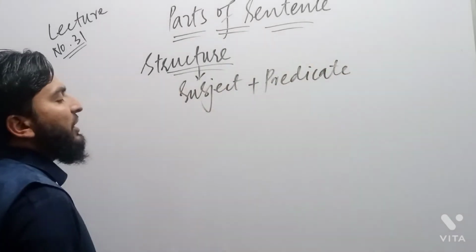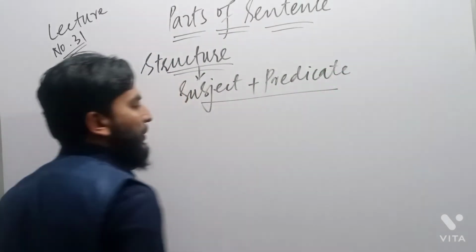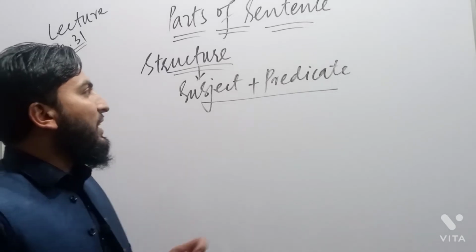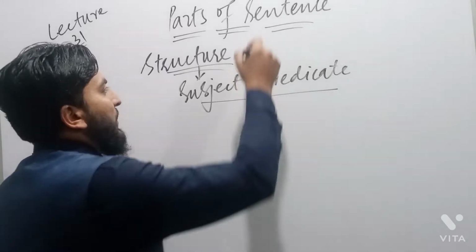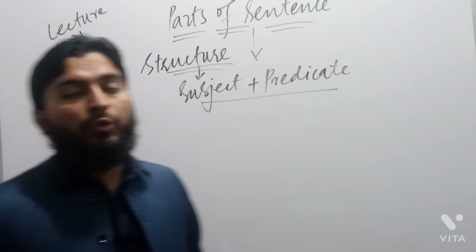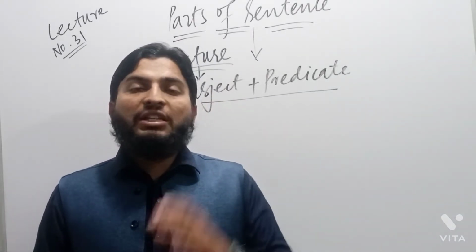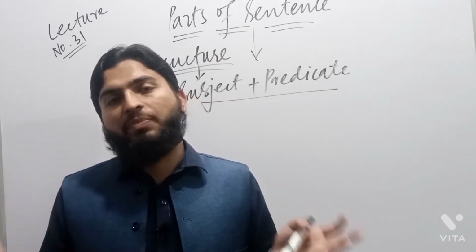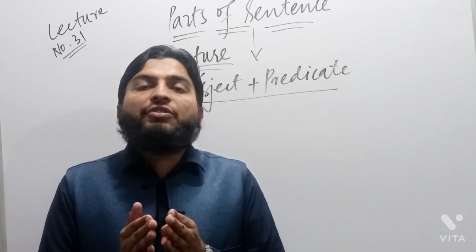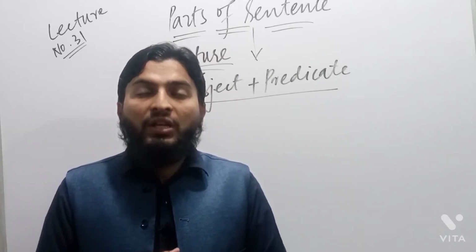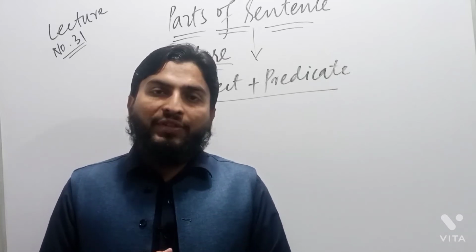These two are the parts of a sentence. So if we call the combination of words a sentence, there must be a subject and there must be a predicate. This combination is called parts of a sentence, and it is also called structure of a sentence.